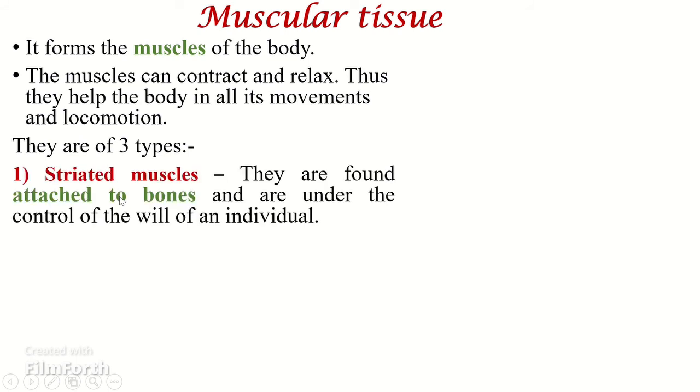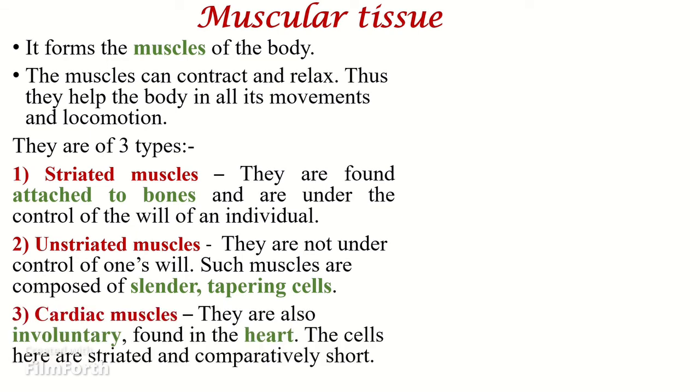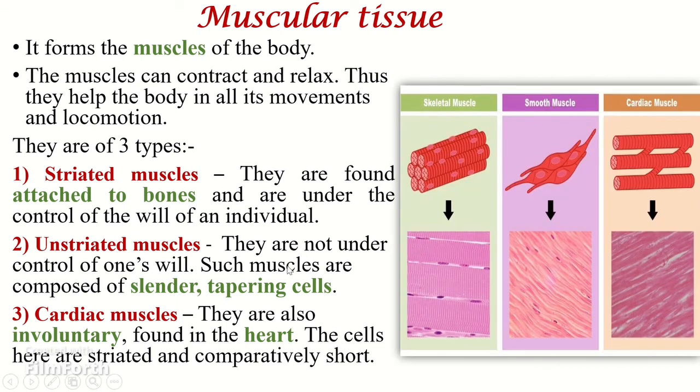The muscular tissue is of three types: striated muscles. The striated muscles are found attached to the bones and are under the control of the will of an individual. Next one is the unstriated muscles. They are not under the control of one's will. Such muscles are composed of slender, tapering cells. The cardiac muscle is the third type of muscular tissue. These are also involuntary muscular tissue found in the heart, and the cells here are striated and comparatively short. So these are the three types of muscular tissue: the striated muscular tissue, the unstriated muscular tissue, and the cardiac tissue.